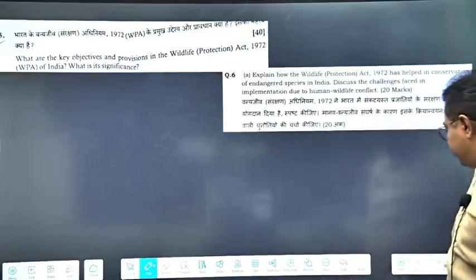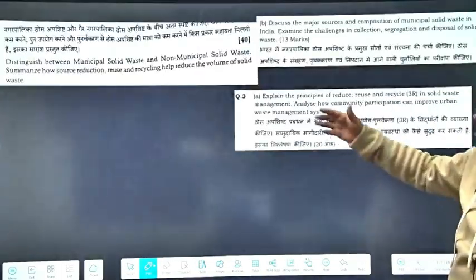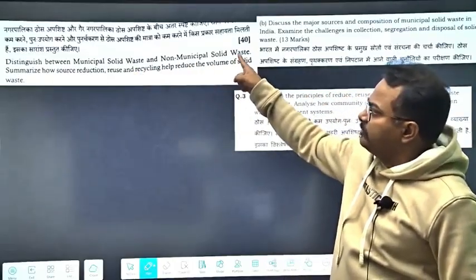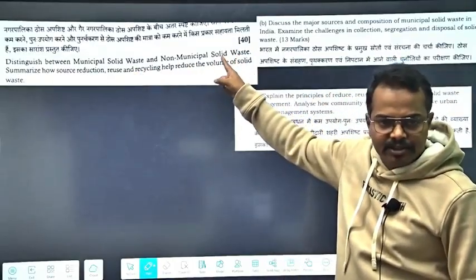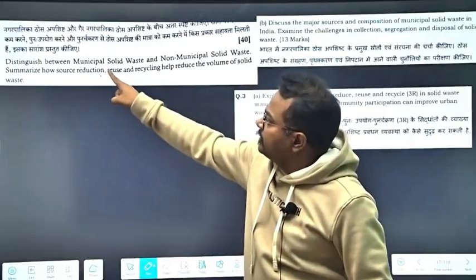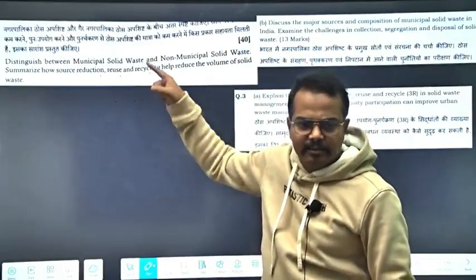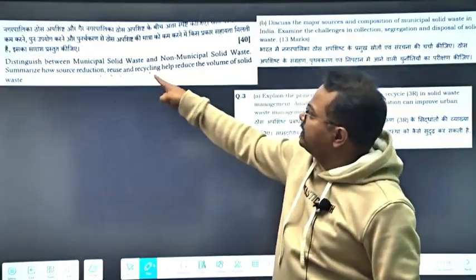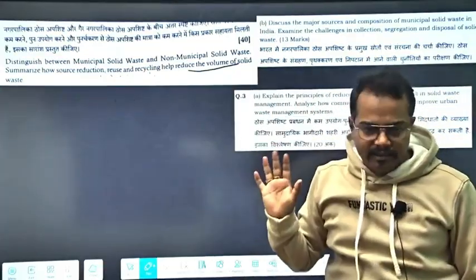Okay. Anyway. Now coming to the next question, distinguish between municipal solid waste and non-municipal solid waste. This is the first part of the question, and the second part says, summarize how source reduction, reuse and recycling. This is the principle of 3R. Reduction, reuse and recycling help reduce the volume of solid waste.